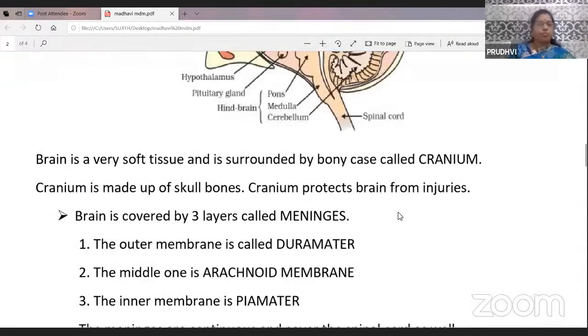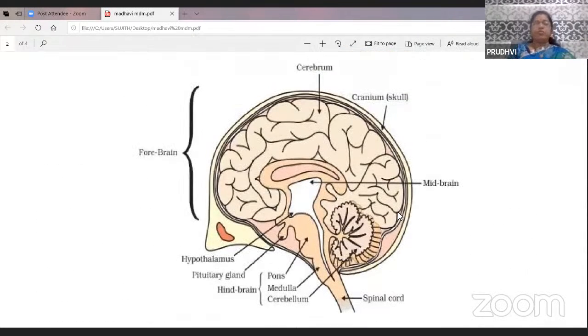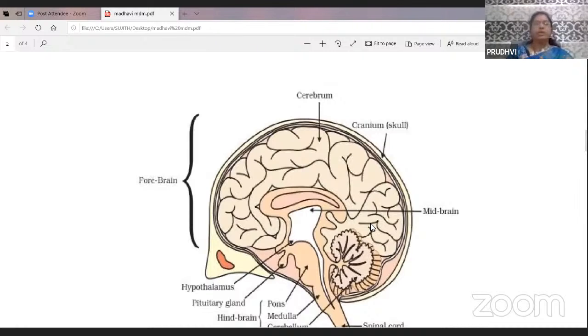First one, forebrain. In the forebrain, we have cerebrum and diencephalon. Here, first the cerebrum. Observe the cerebrum. The cerebrum is the largest part of the brain. A deep groove in the middle of the cerebrum.